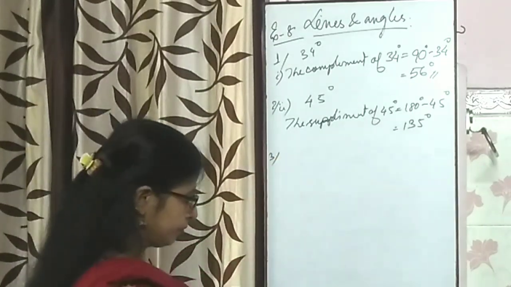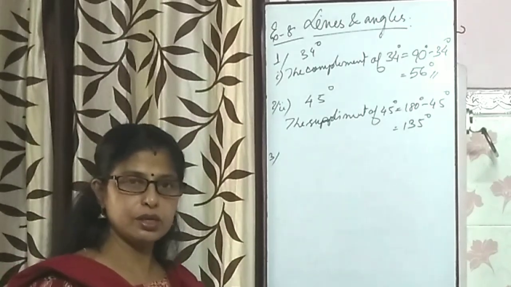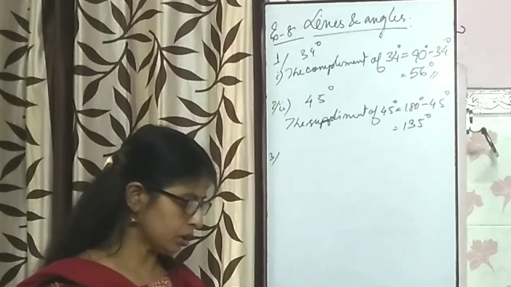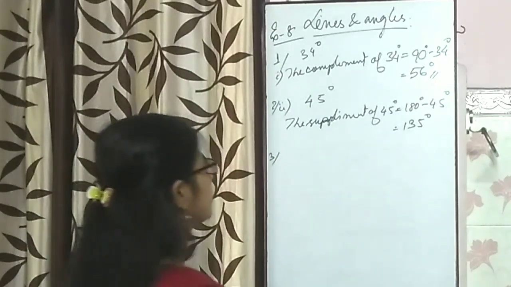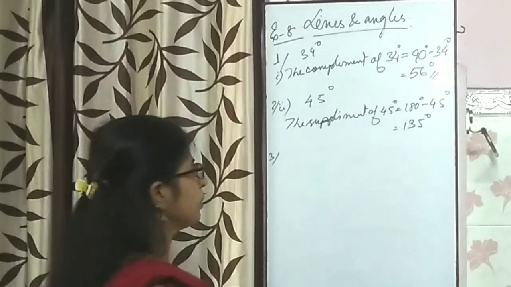Question number 3. Here you need to make some equations, then only you can solve. Like, find the measure of an angle which is equal to its complement.